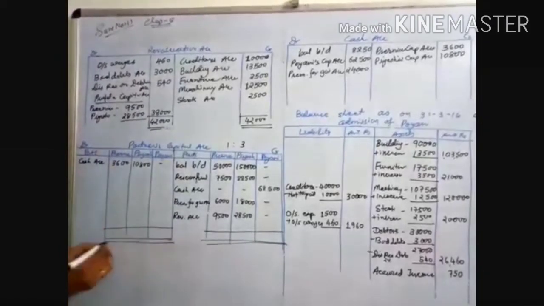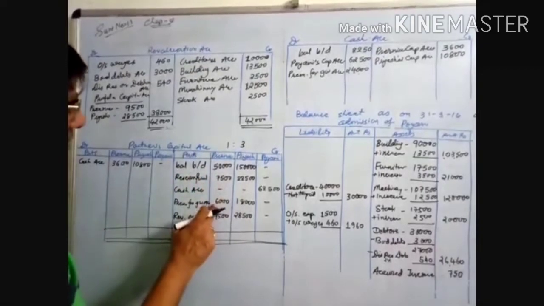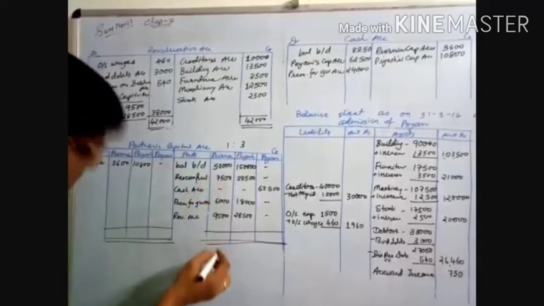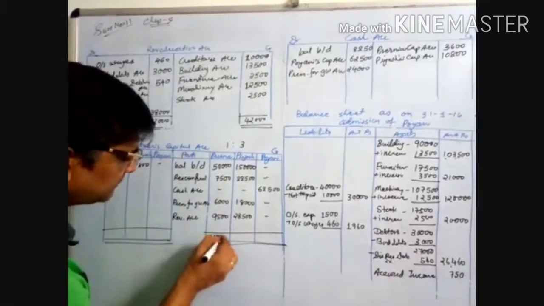Always credit is more, so just do the total of the credit side. It is 73,000, right?